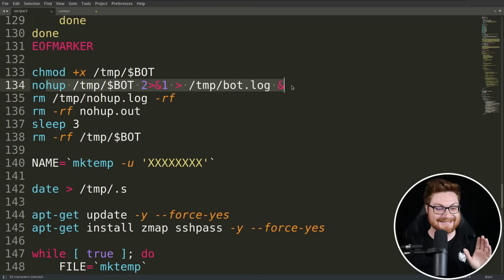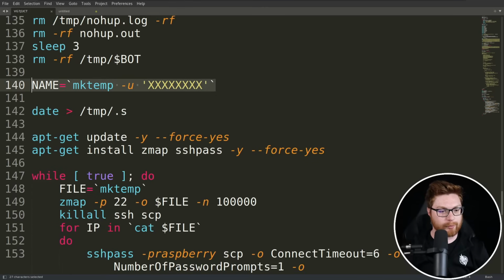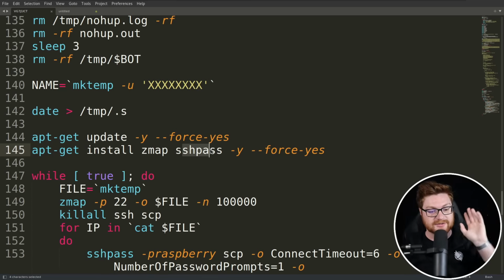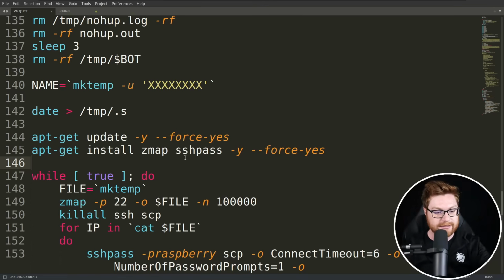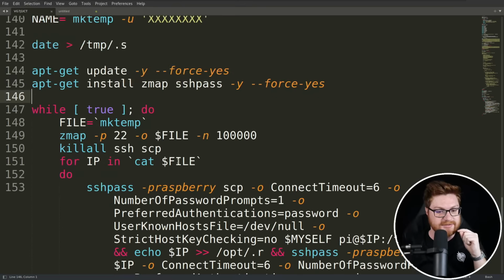Cool. Now we set up another variable for name, which is again just a randomly generated mktemp value, but not created. We store the date into temp.s, and we install Zmap and sshpass. Zmap is like a super fast, single port focused Nmap, significantly faster than Nmap, but it's only going to target one given port. And sshpass will be used to automatically supply a password to an SSH connection within the command line. And we see the syntax down below, it looks like.